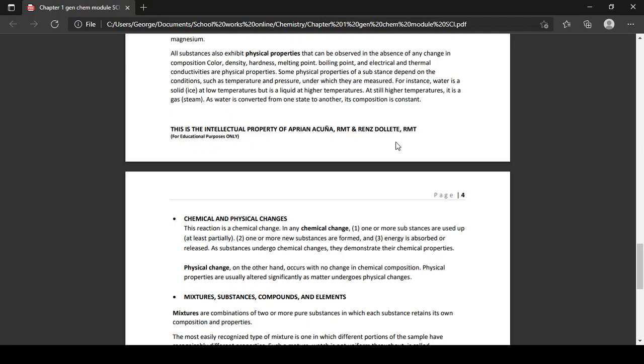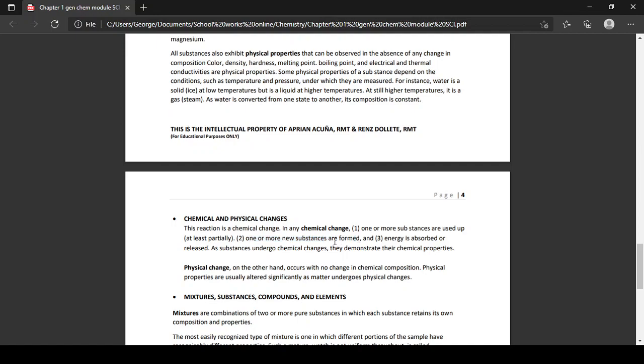Duha ka hydrogen, isa ka oxygen. Water, sir. Naging water. So gingamit mo partially ang imong oxygen kag hydrogen. Number 1. Number 2, may nag-form nga bag-o pag combine mo sa duha ka hydrogen kag oxygen? Yes or no? One or more new substances are formed.